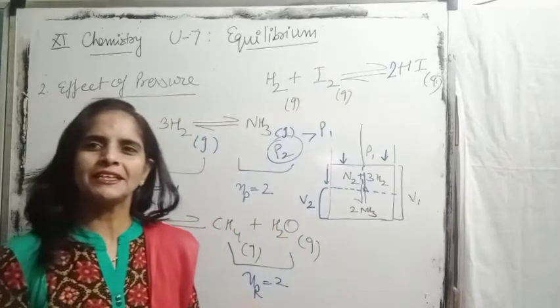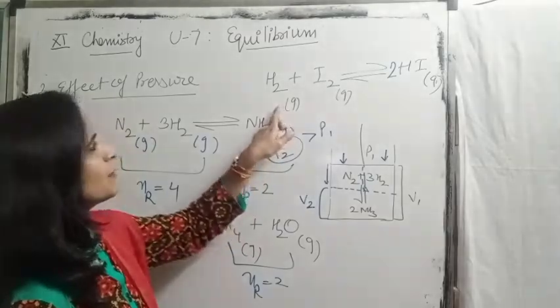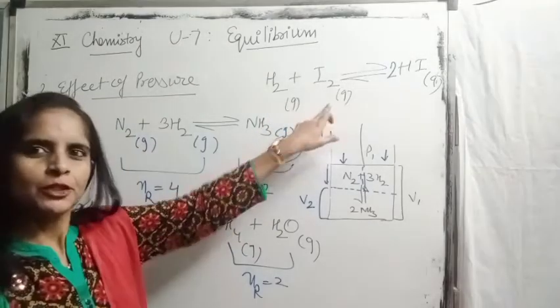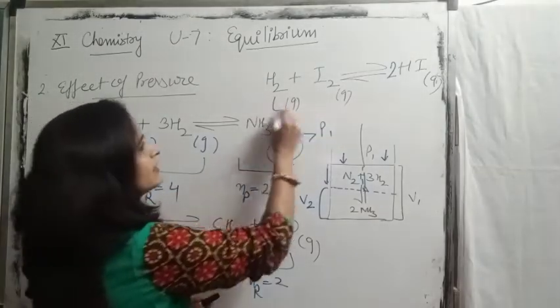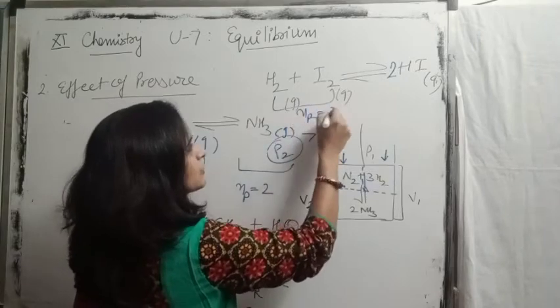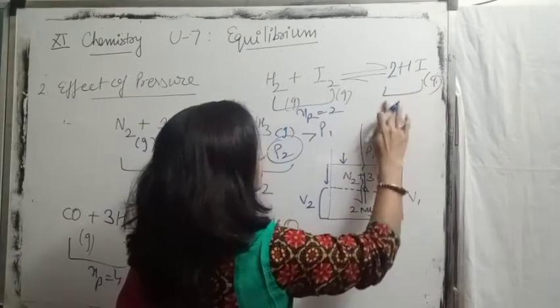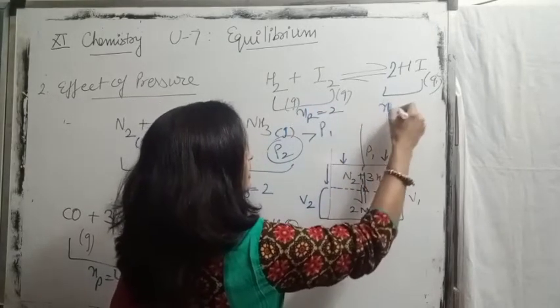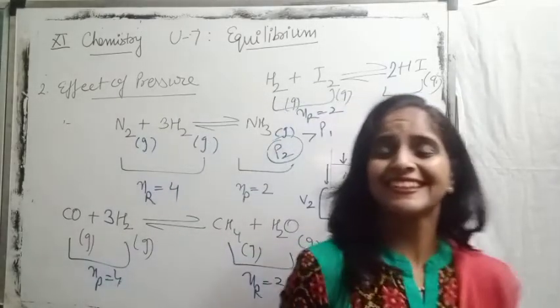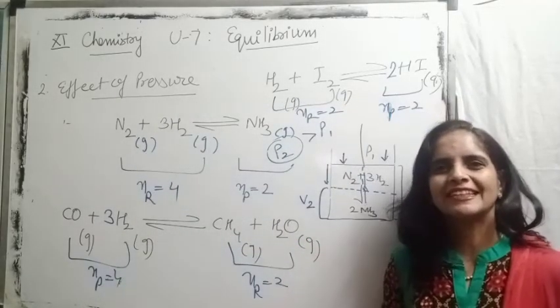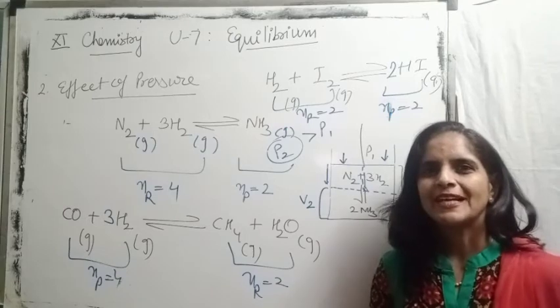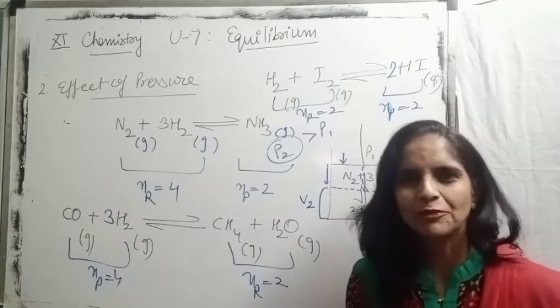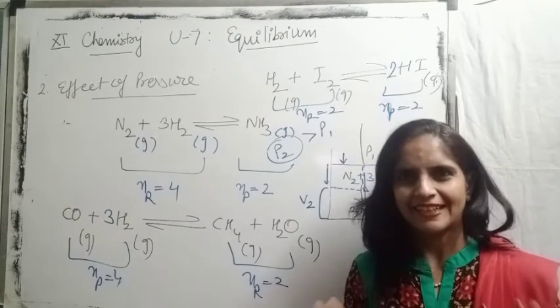Again, we have to count the number of moles. The number of moles of reactants is 2. For products, again 2. Confused? In both cases 2 moles are there, so how to answer? No effect of pressure. Clear children?